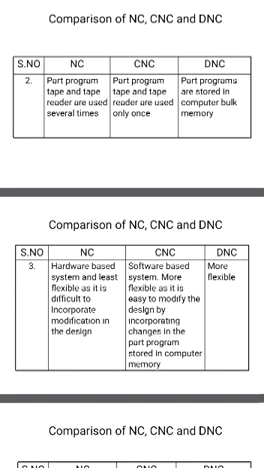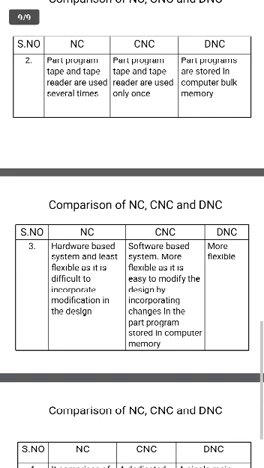Next one, flexibility. Hardware-based systems have the least flexibility, as it is difficult to incorporate modifications. Only servo motors and such hardware are incorporated. Whereas CNC, a software-based system, is more flexible. Here we use only software, no hardware, so it is easy to modify and incorporate changes in the part program stored in the memory.